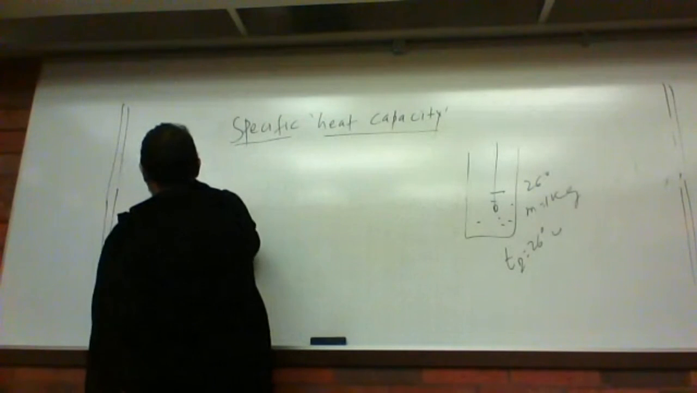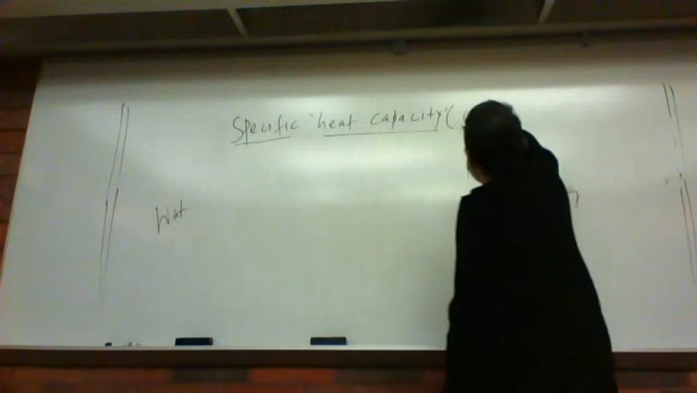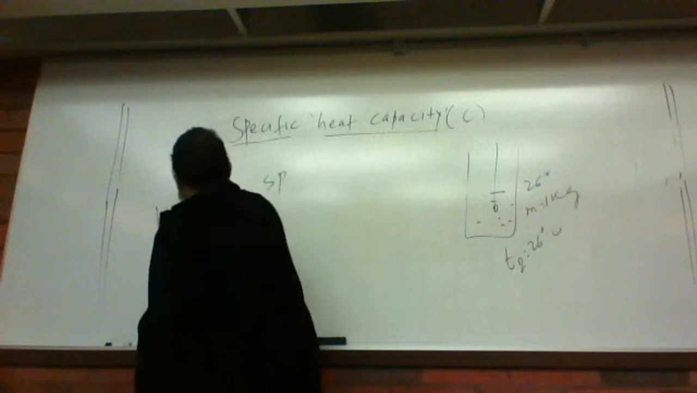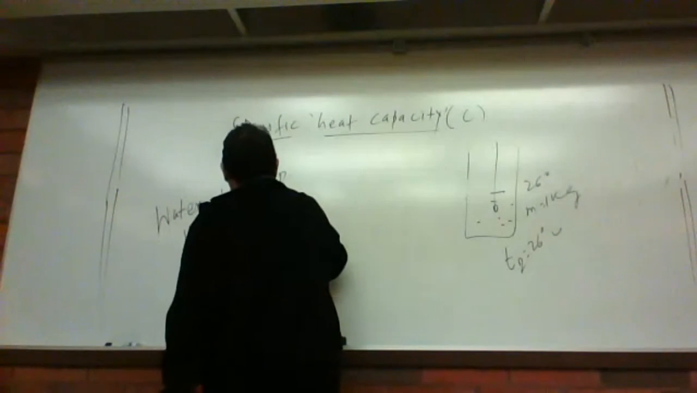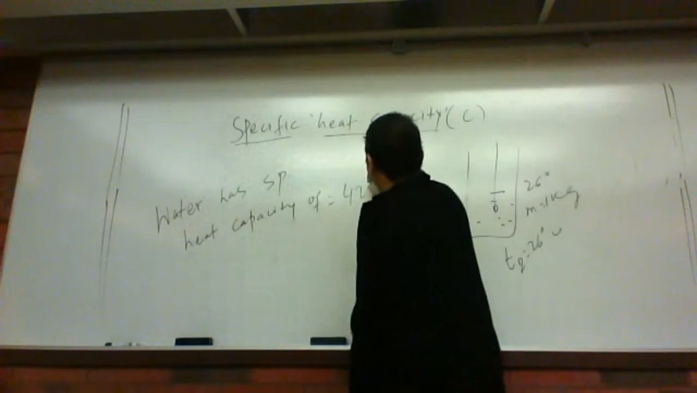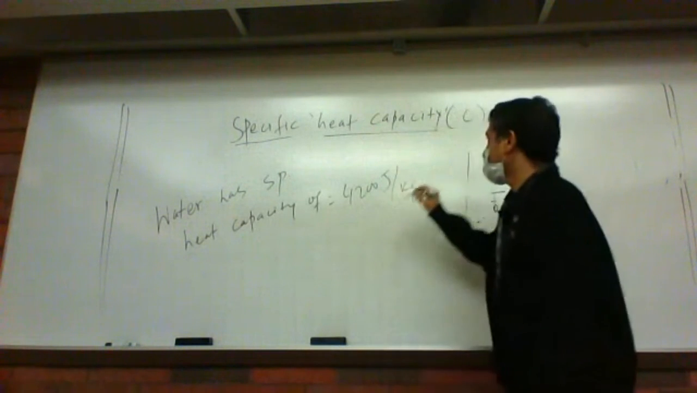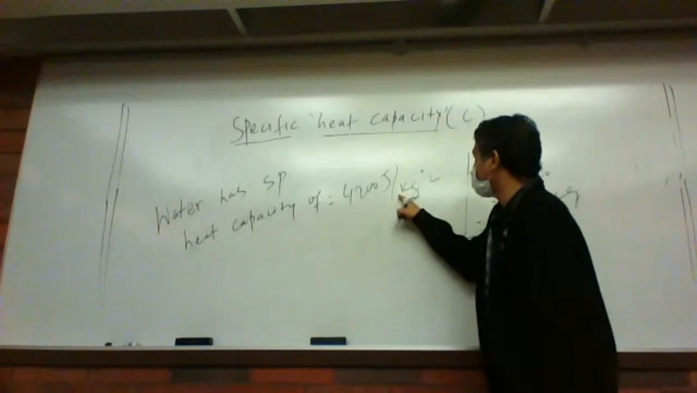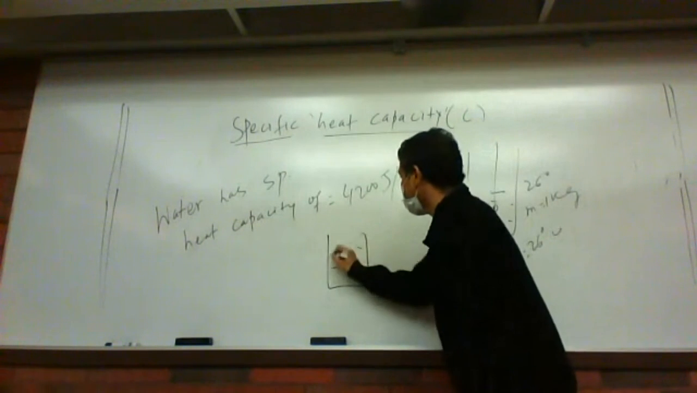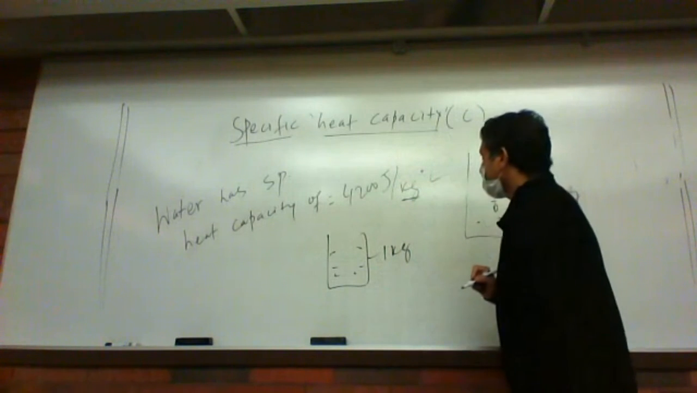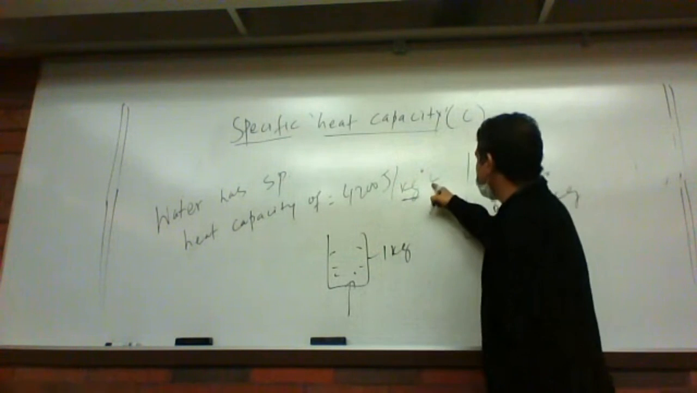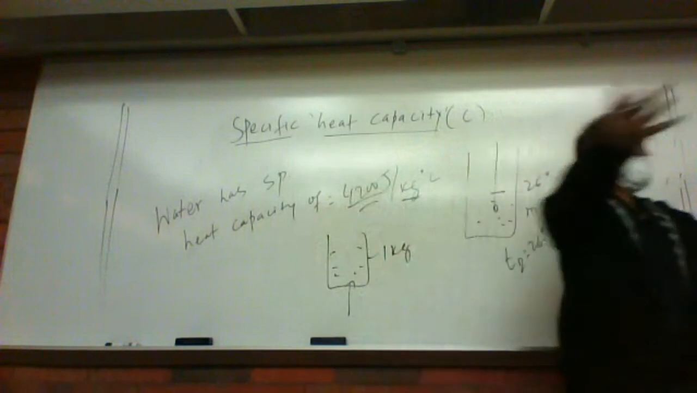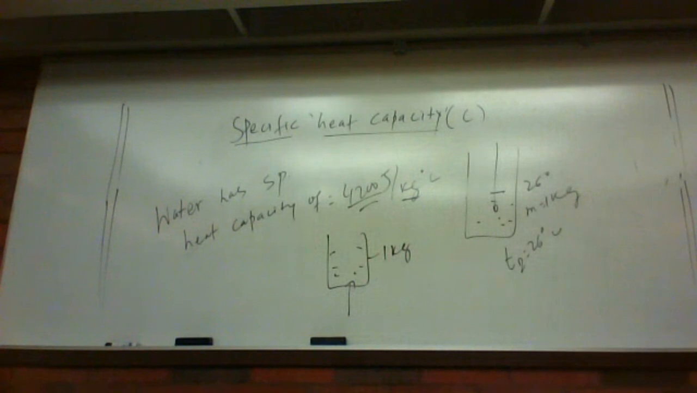So water has a specific heat capacity. Specific heat capacity is given by C. Water has a specific heat capacity of 4200 joule per kg per degree centigrade. What does that mean? If you have 1 kg of water and you want to heat it so that the temperature increases by 1 degree centigrade, how much heat does it take? 4200 joule of heat energy. Make sense? That's what it is.